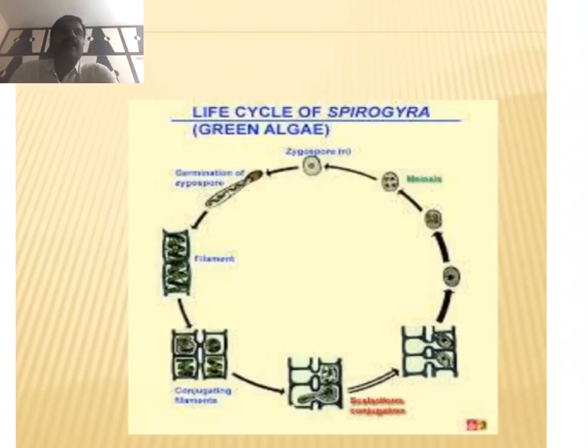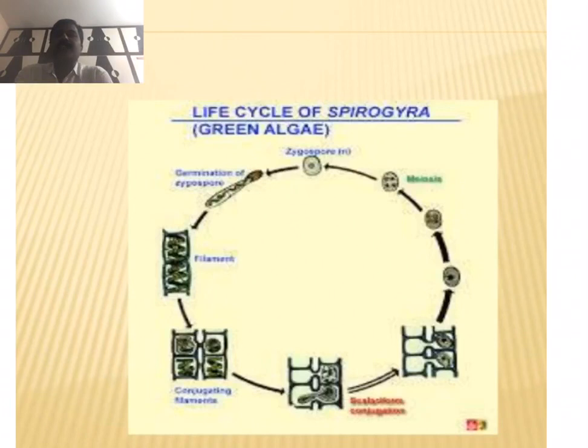Next, the last one, life cycles. Generally in algal species, different types of life cycles are present. One is the haplontic life cycle, another is the diplontic life cycle, the diplohaplontic life cycle, isomorphic alternation of generations, heteromorphic alternation of generations, and the diplobiontic life cycle. We study all these types of life cycles in the different types of algae. These are the general characters of algae.